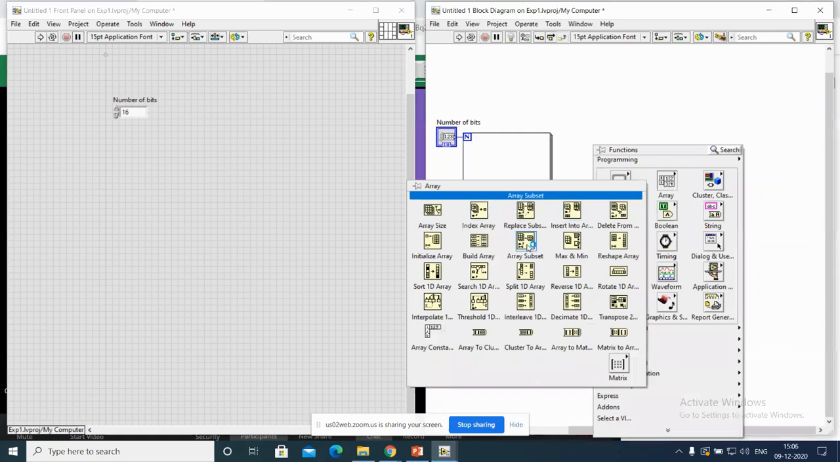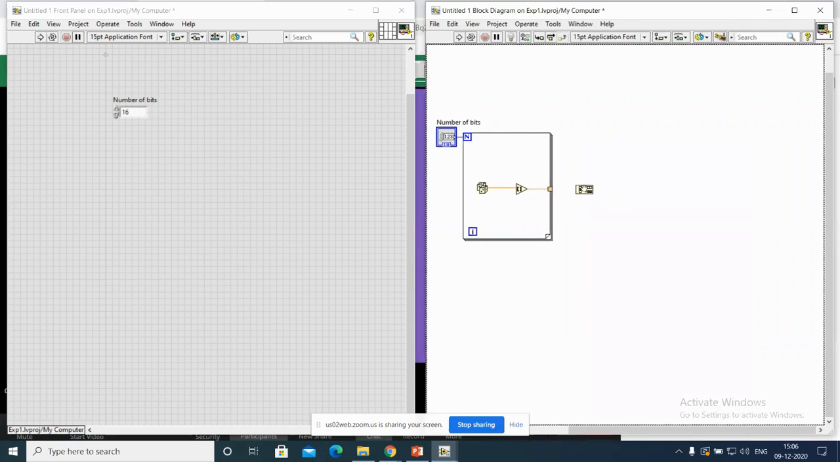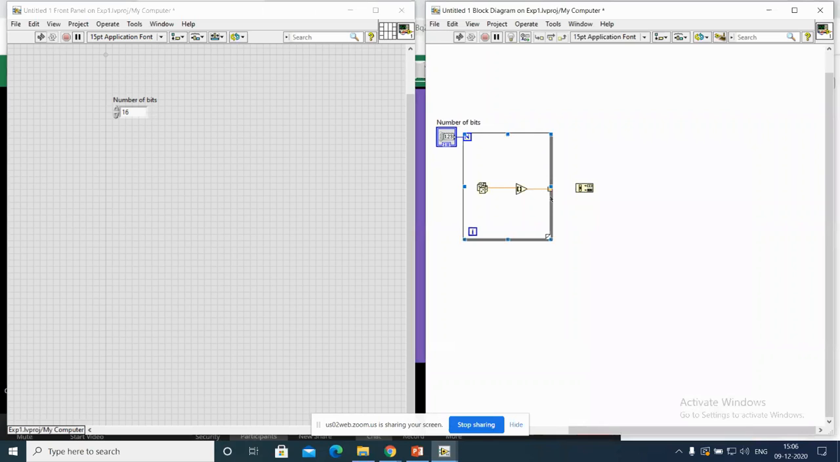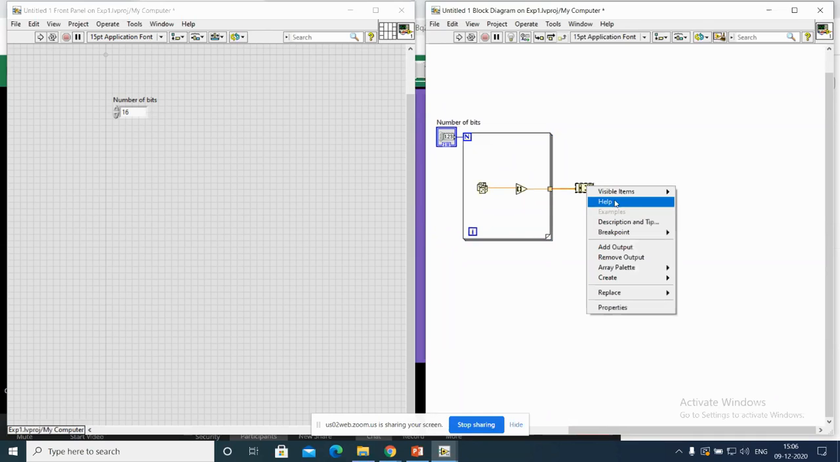In this array, decimate 1D array, this thing. If I provide this array to this one, it will give 2 results. This is the decimate array. After decimation, the first value is the LSB and the second value is the MSB, 2 outputs.